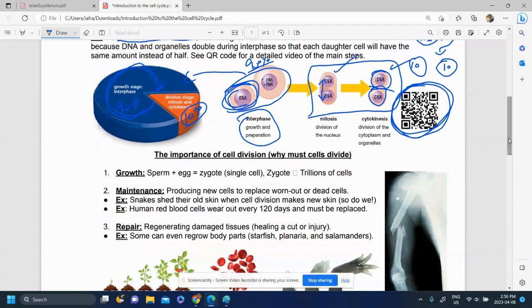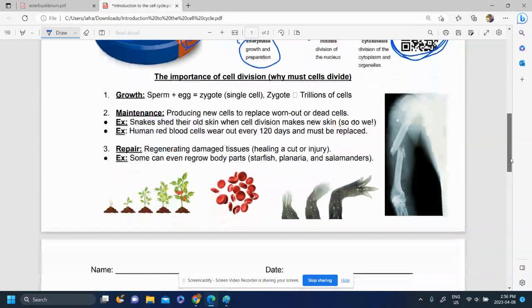And like I said, in the next lesson, we're going to go over the details of interphase. We're going to zoom in and see what's happening within the cell. And we'll go over the details of mitosis and cytokinesis. We'll zoom in and see what's happening within the cell.